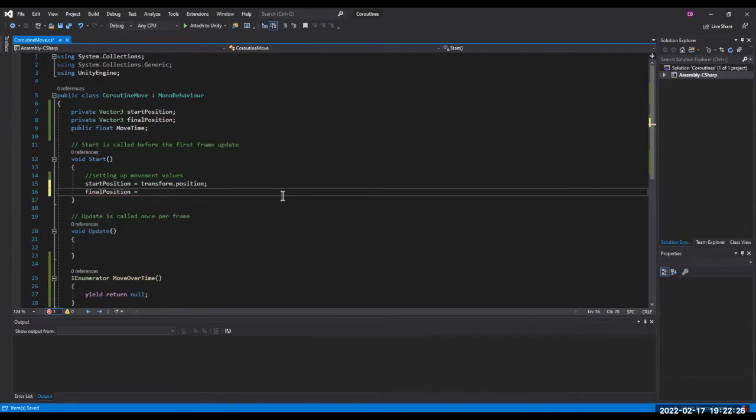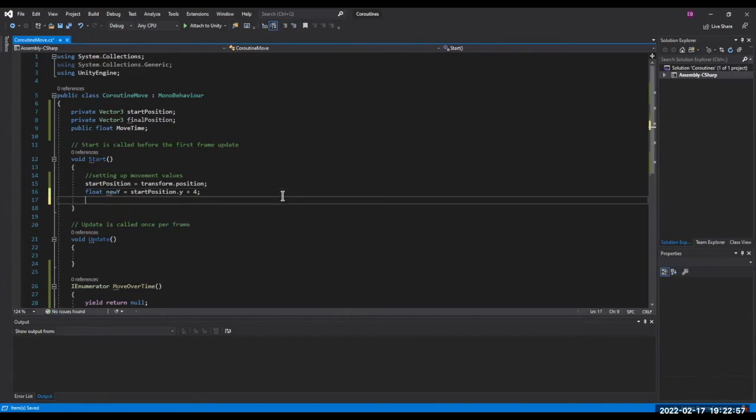Yeah, we'll do something nasty. We'll say it's a new Vector3. Don't do this, please. There's probably better ways to do this, but this is what I'm doing. So actually, let's do this the not so nasty way. So we'll say float newY. I'm very scatterbrained right now. Okay, float newY is equal to startPosition.y plus 4. So we're going to move 4 units up here for our test.